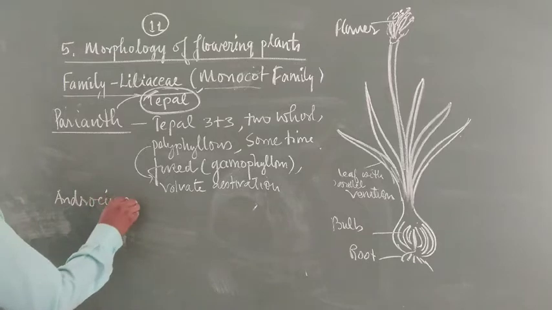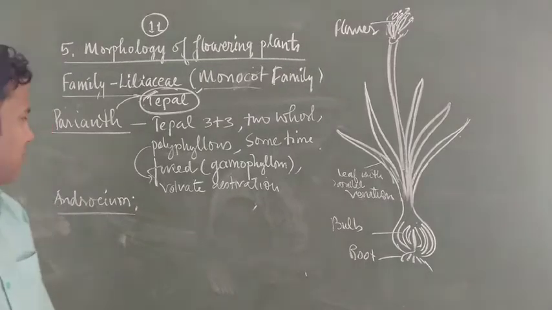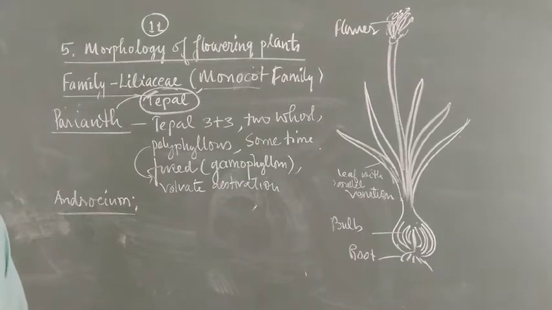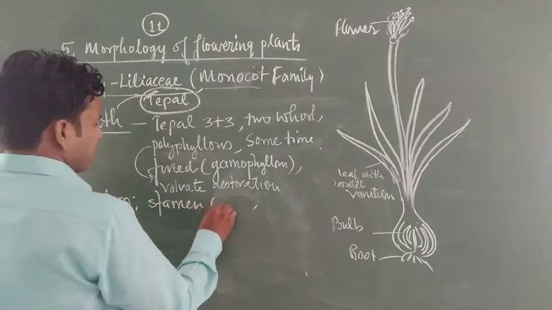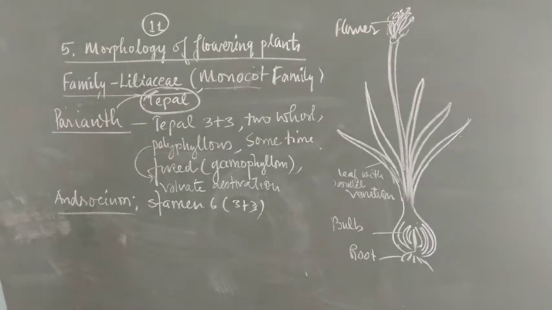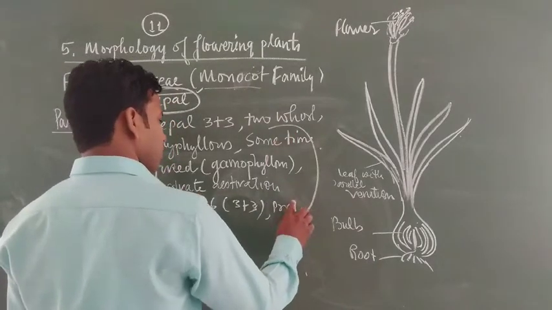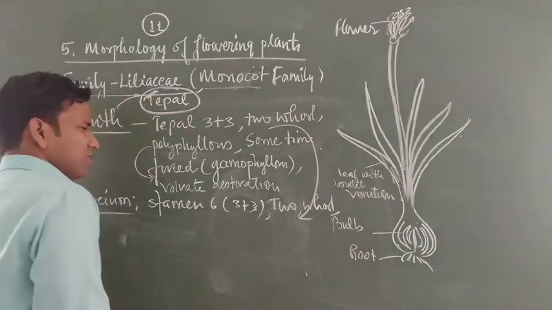I already told you, students, the flower is bisexual, means it has androecium, and androecium is generally the male reproductive part, having stamens, 6 in number, in 3 plus 3 arrangement. Stamens are also present in 2 whorls.